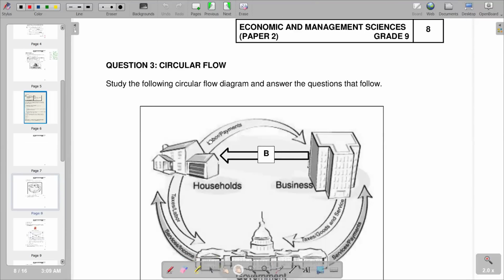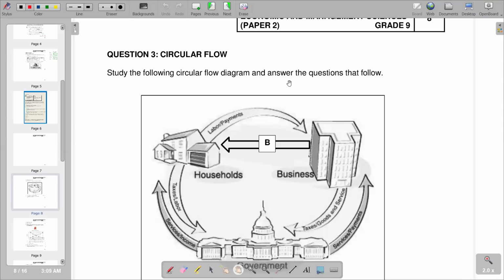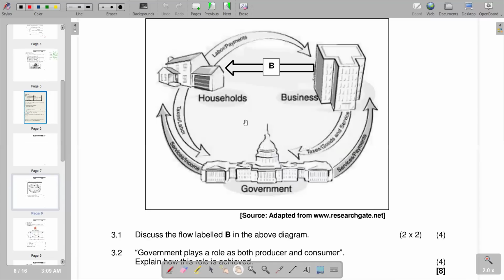So question 3 is on the circular flow. And we study the following circular flow diagram in the questions that follow. So we are seeing that we have different markets, and different participants in the economy in that picture. So we can take notes of those market participants. Remember, we have the households as a participant in the economy. Businesses are a participant, and government is also a participant.